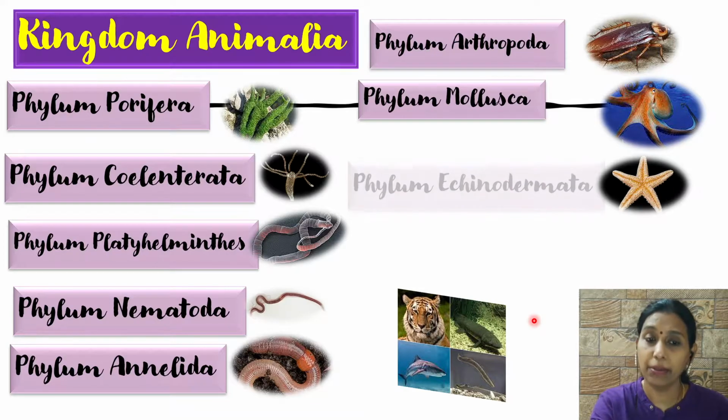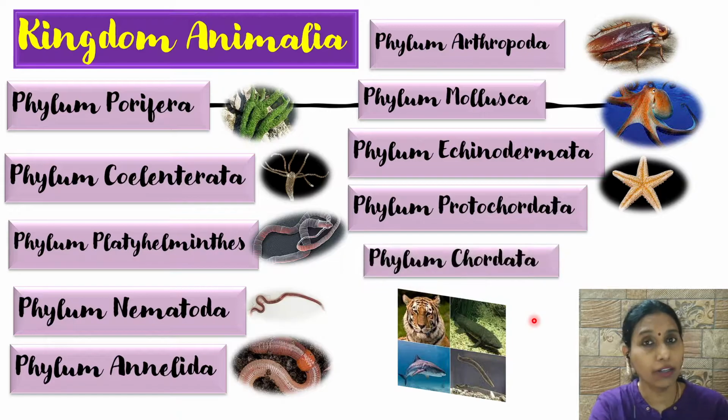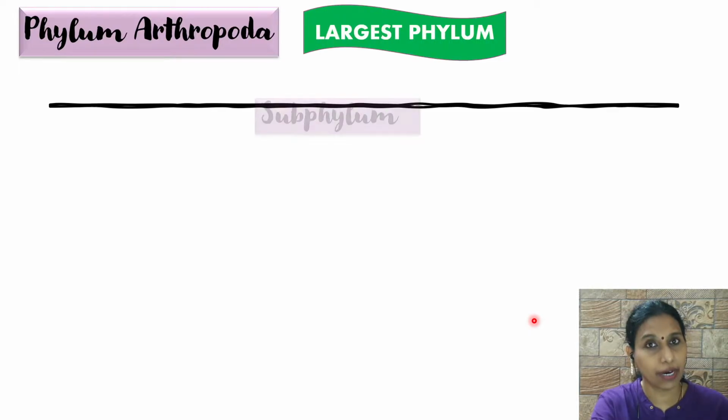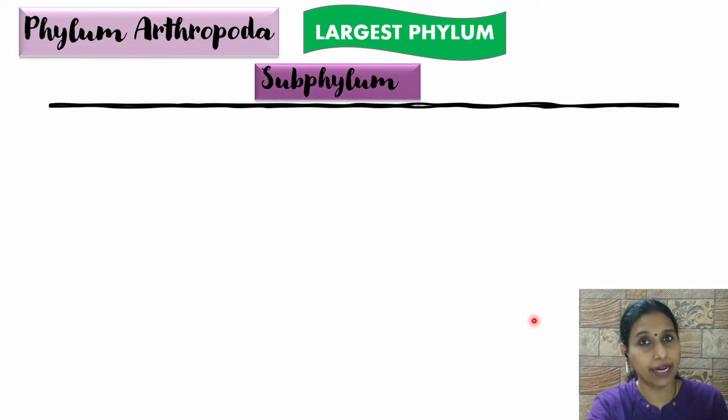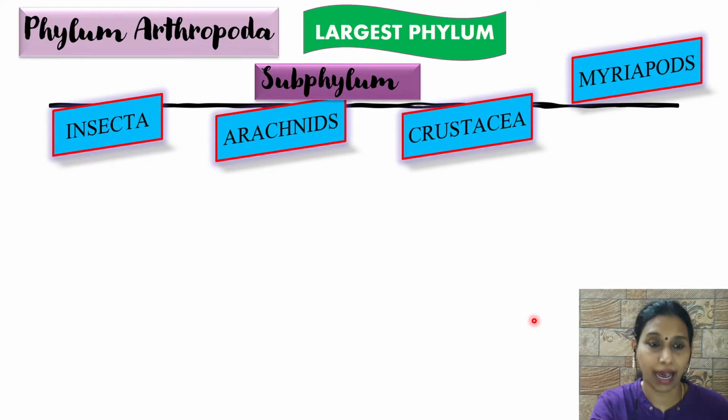Okay, and the remaining phyla are phylum Echinodermata, Protochordata, and Chordata. So today we will be learning about Arthropoda and Mollusca. Phylum Arthropoda. Actually, if you see the complete animal kingdom, phylum Arthropoda has the maximum number of animals in it. Okay, so this is the largest phylum and it is actually subdivided into subphyla. That is insecta, arachnids, crustacea, and myriapods.